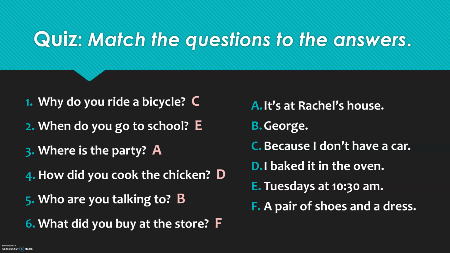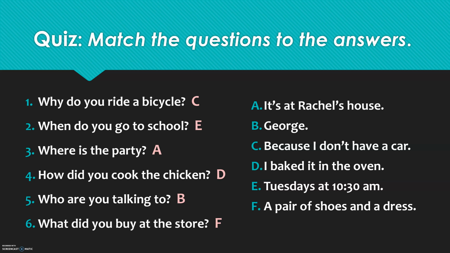The answer is E, Tuesdays at 10:30 a.m. So here we have when for time, and the answer has a day and the hour. Very specific. Number 3, where is the party? Answer, letter A, it's at Rachel's house. So where, we see the place, which is the house.